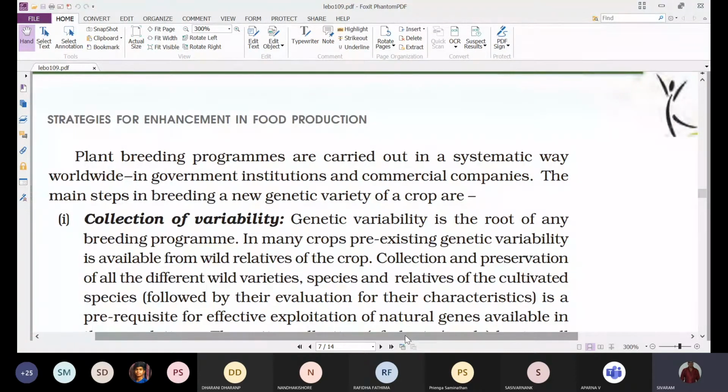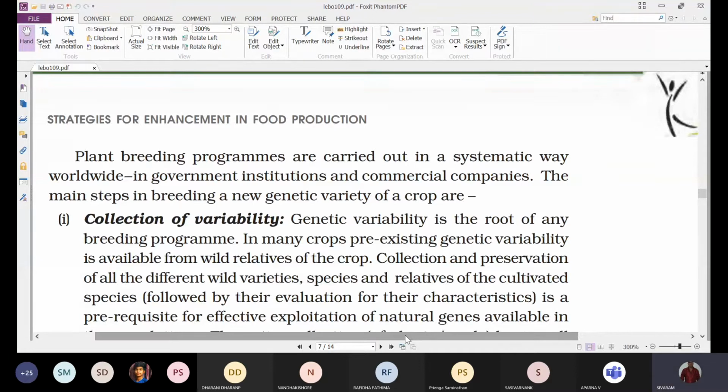They also undertake certain research work, and they develop new plant varieties by using this plant breeding program. So whether governmental organizations or commercial companies, they follow a certain systematic procedure to improve the plant varieties.